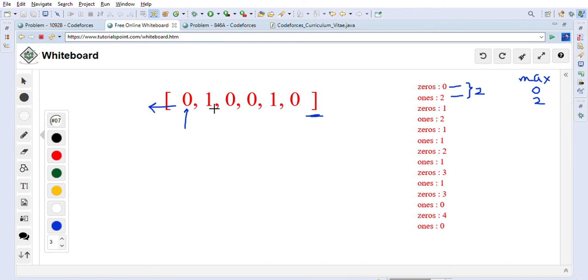After that, we will move to the next position. Again we will check how many zeros are on the left side. There is 1 zero on the left side, and we will check how many ones are on the right side, including this position. Including this position, there are 2 ones. So 2 ones and 1 zero on the left side, total we will get 3. It is more than the max, so we will update our max to 3.